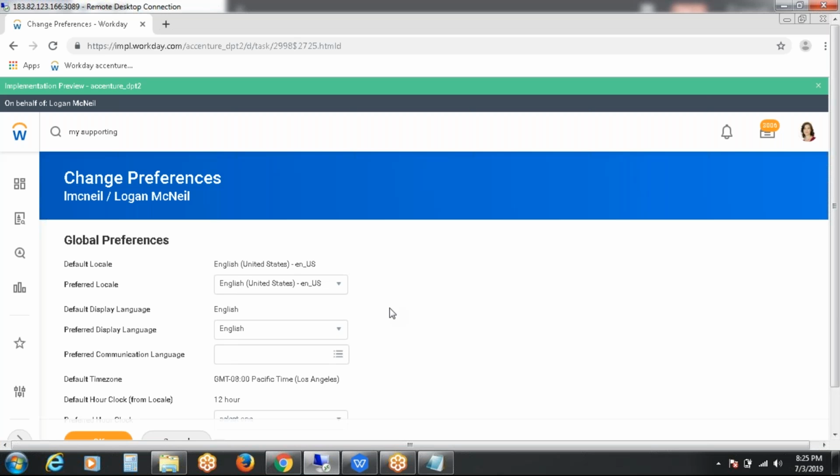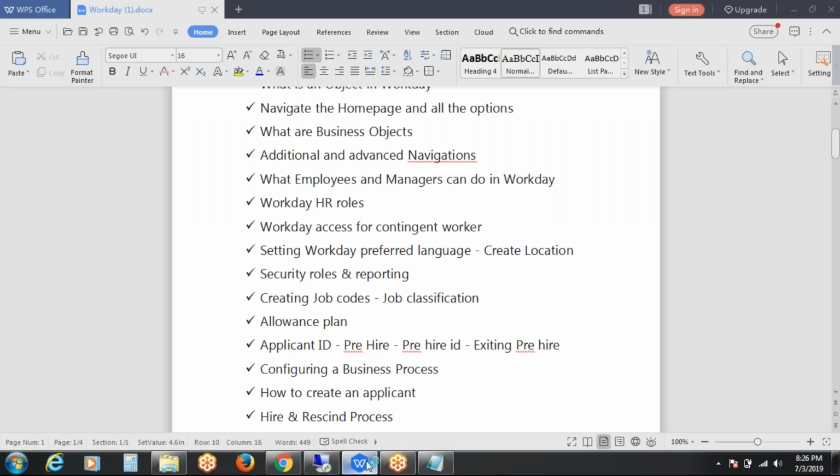Whatever data is taking time to run on the screen, you can run it in the background and get the report downloaded in my reports. That time we will get the notification in 2 to 3 minutes. You will get the notification here: your My Supporting Roles report has been stored in my reports. Just wait and see. In that report you will be able to find your complete supporting roles.